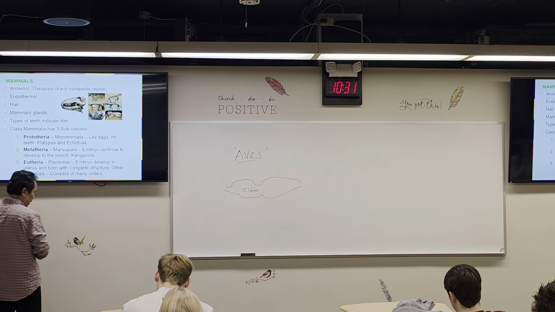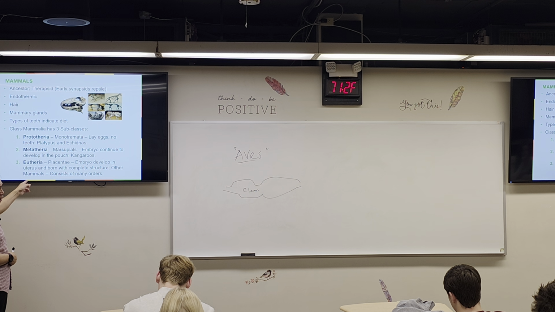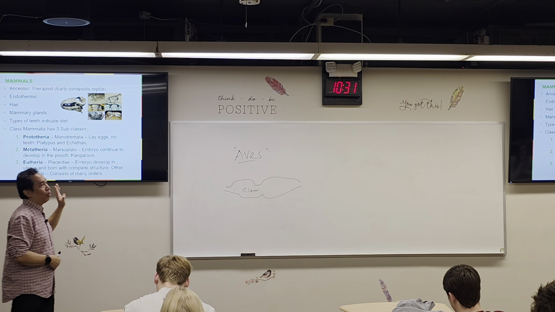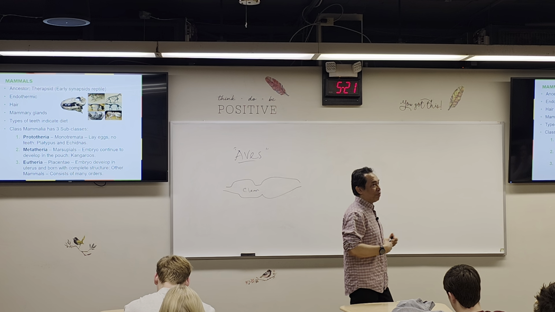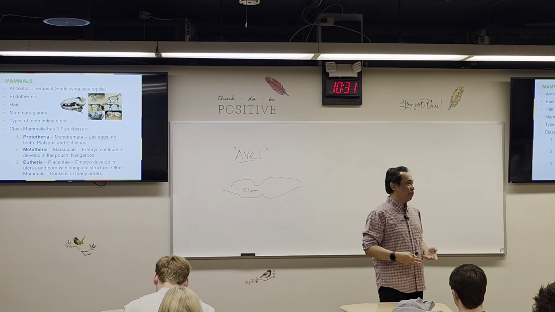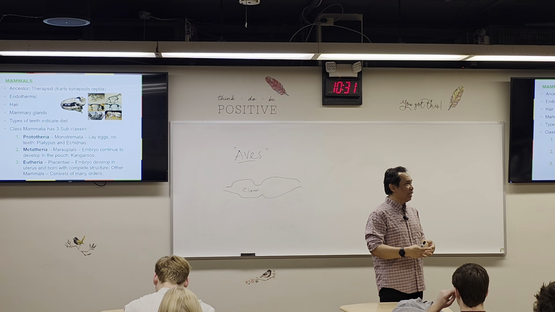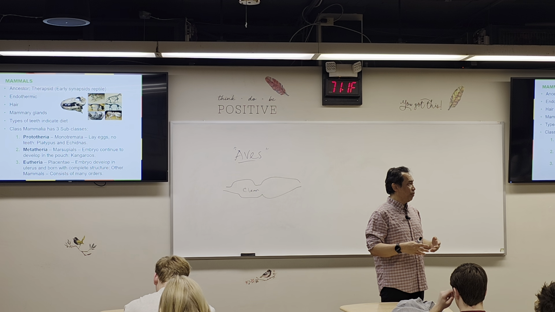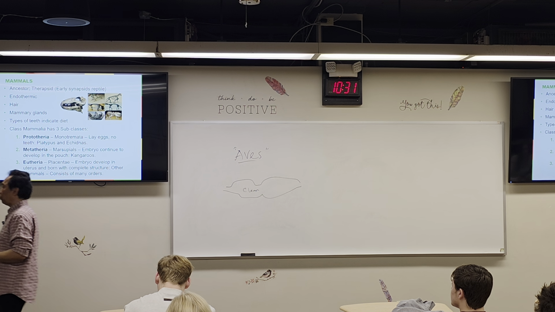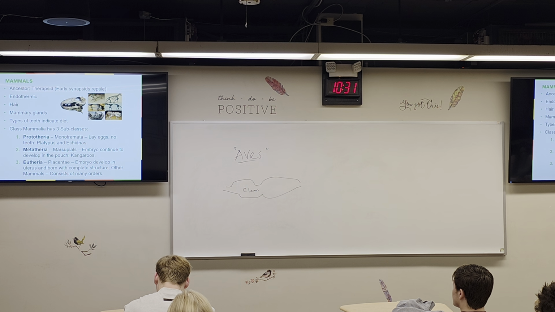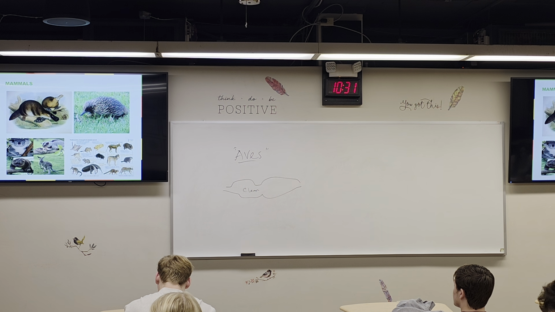And the last group, including us, is Eutheria, the real mammalia. And this is the one that will have placenta. Why? Because the baby is actually fully developed inside the mother's womb. Fully developed, it is born as a fully developed human or individual. Okay, so that's the Eutheria. Okay, this is again examples of mammals. Monotremata, marsupials, and this is Eutheria.